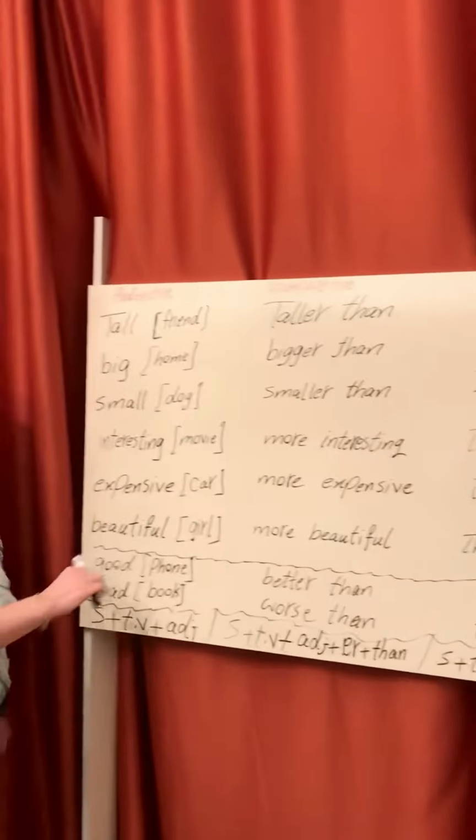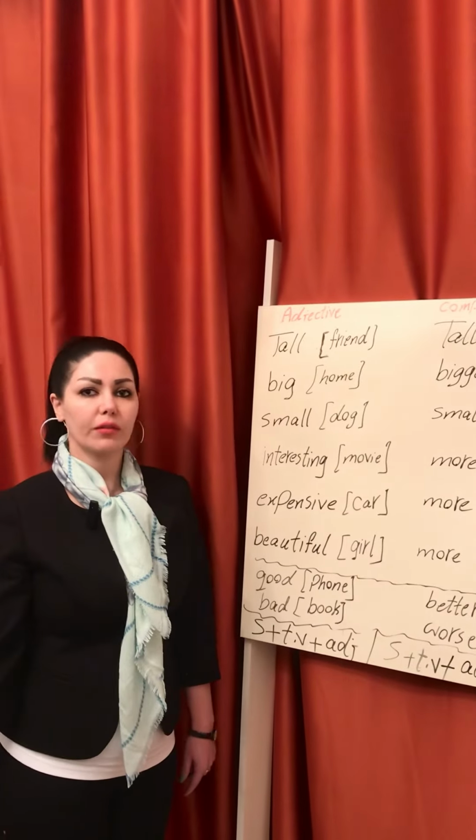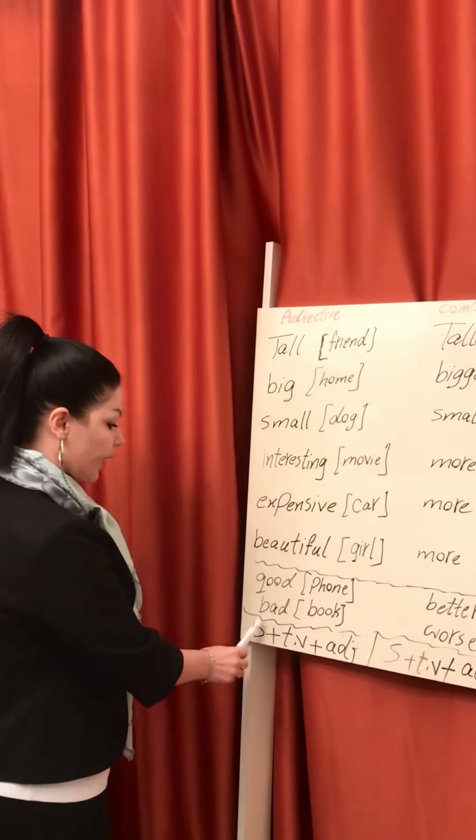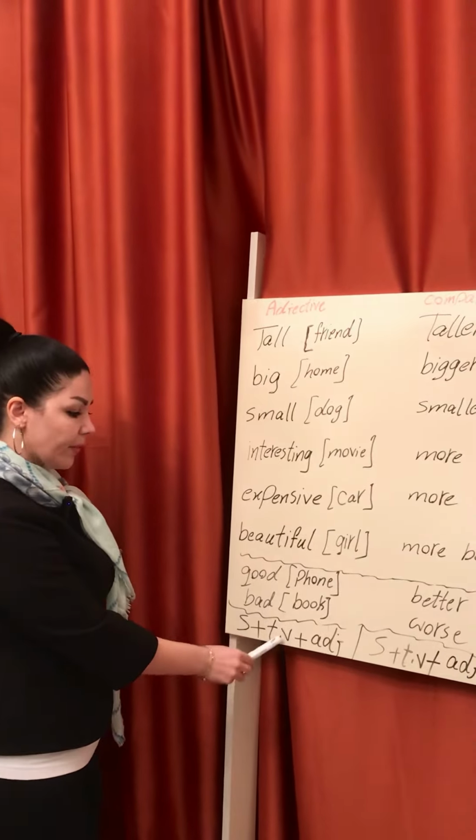Now I want to make complete sentences with all parts of the adjective: simple adjective, comparative, and superlative. As I told you, to make a sentence, at first we need a subject and after that a verb. For adjectives, first subject, after that the to be verb, and then the adjective, simple adjective I mean.